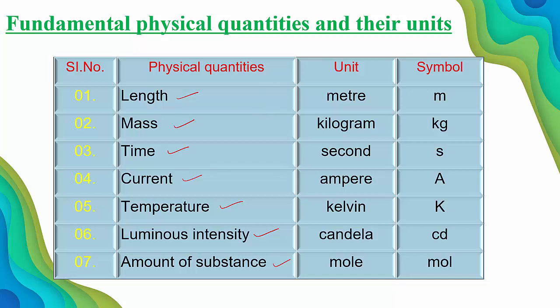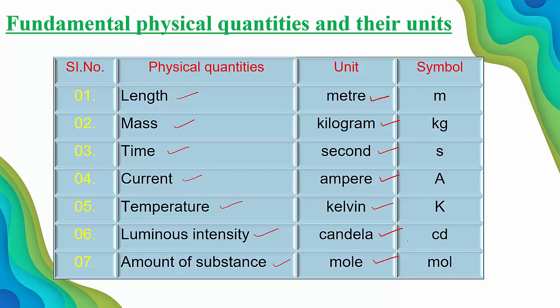The unit of length is meter. Kilogram is the unit of mass. Second is the unit of time. Ampere is the unit of current. Kelvin is the unit of temperature. Candela is the unit of luminous intensity. Mole is the unit of amount of substance.